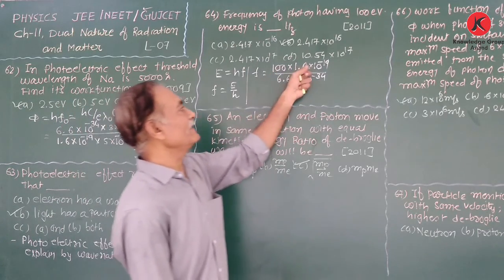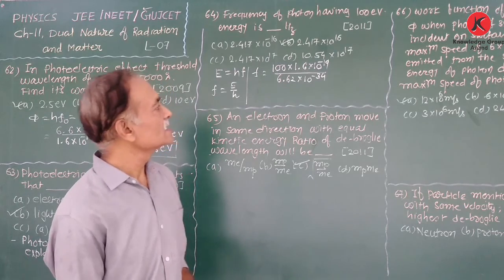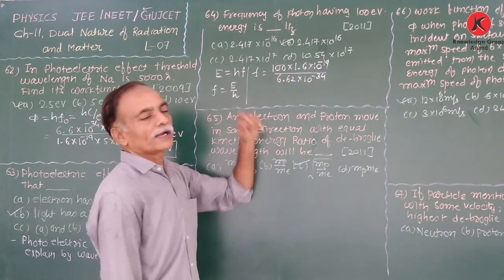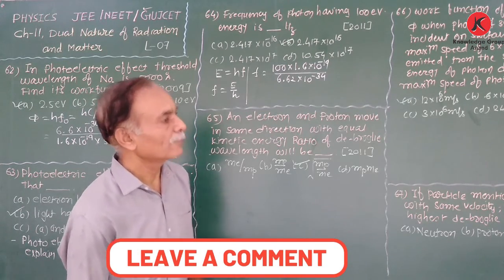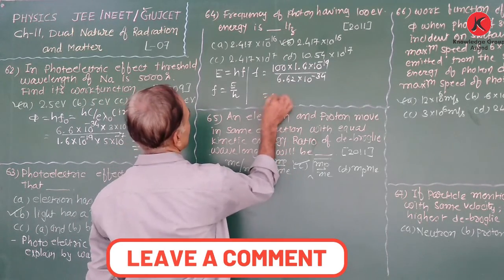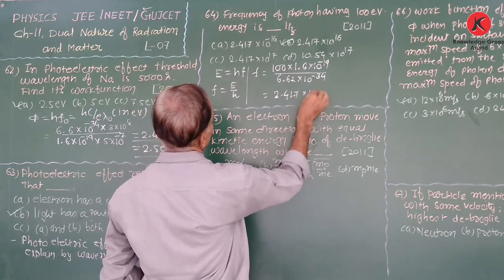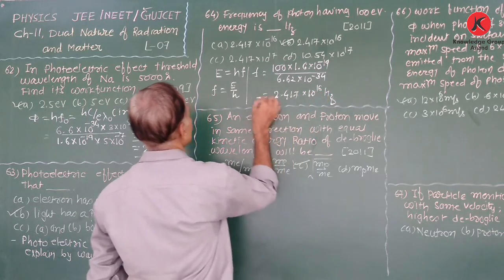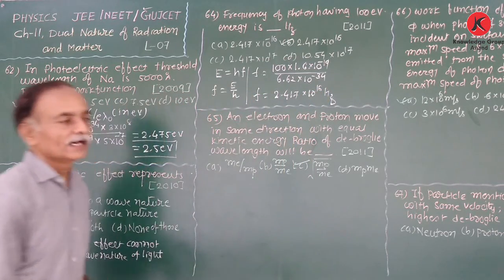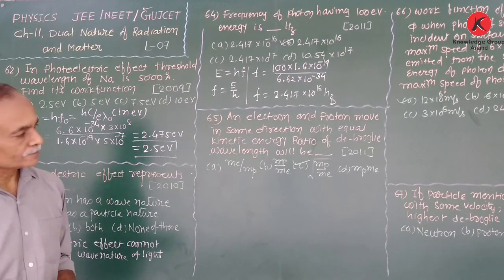Therefore, 100 eV means 100 into 1.6 into 10 raised to minus 19 upon Planck's constant 6.62 into 10 raised to minus 34. Therefore, we obtain the answer 2.417 into 10 raised to 16 hertz. That is the frequency of the photon having energy equal to 100 electron volt.